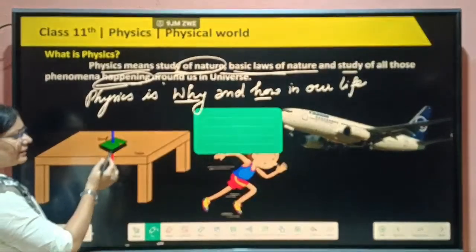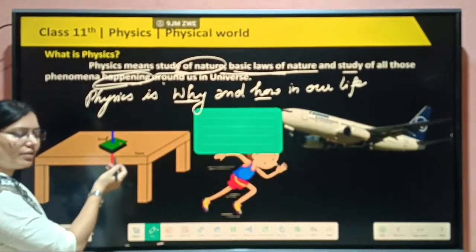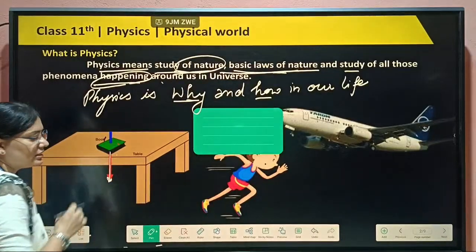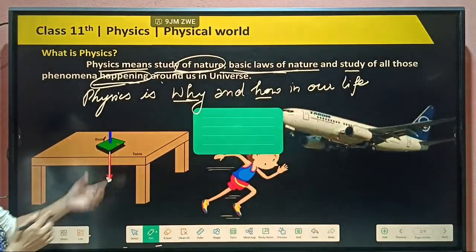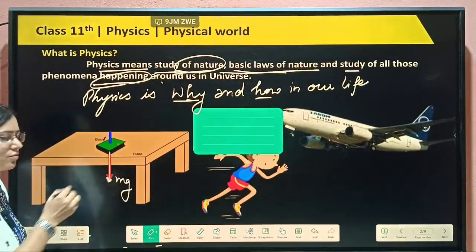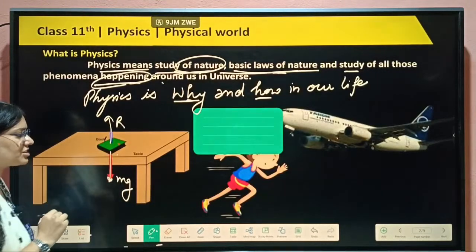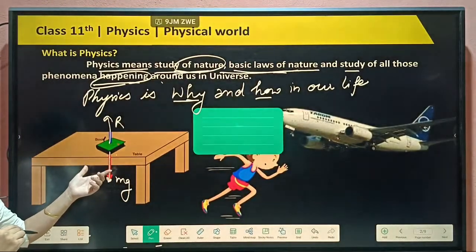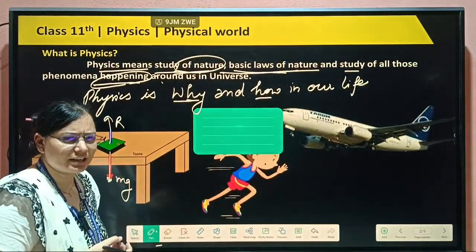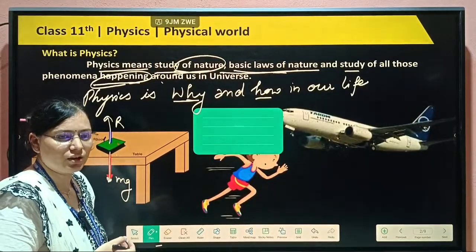Here in the given picture, a book is kept on the table. Why can the book be kept on the table? Because in the downward direction, a force is exerted by the book due to its weight, that is mg, and the same amount of force is exerted by the table in the upward direction, that is the normal reaction. That is why it is possible, and we call it Newton's third law. For example, you are sitting on a bench. Why is it possible? Because of Newton's third law, otherwise you would fall down.